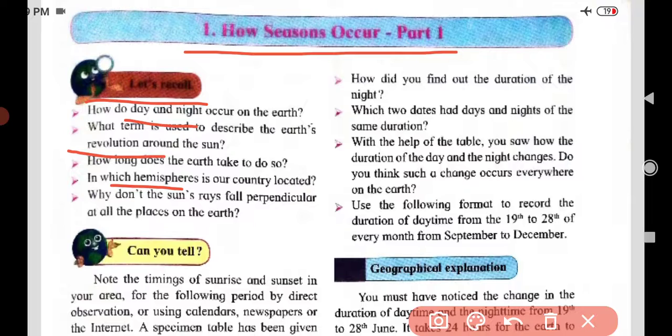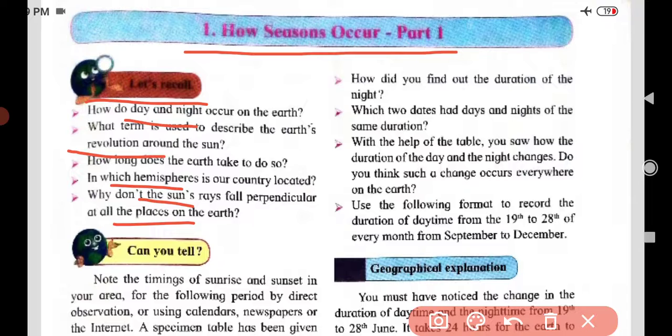Why don't the sun rays fall perpendicular at all places on the earth? Because our earth's shape is spherical, that is why it happens.